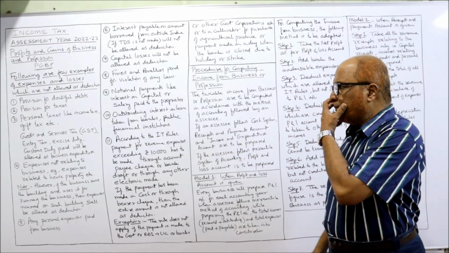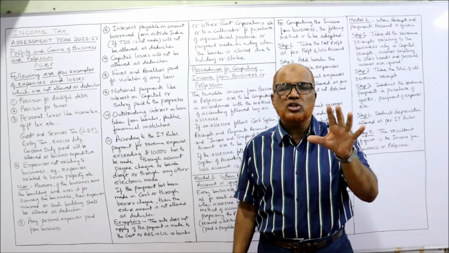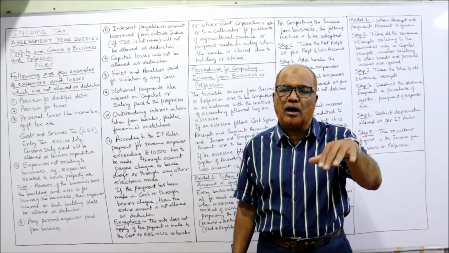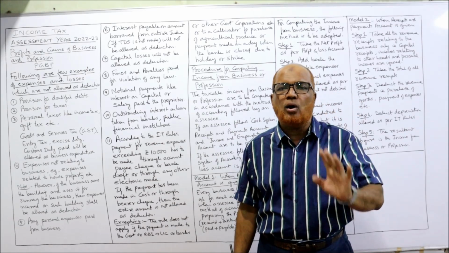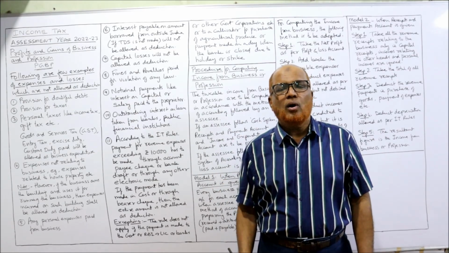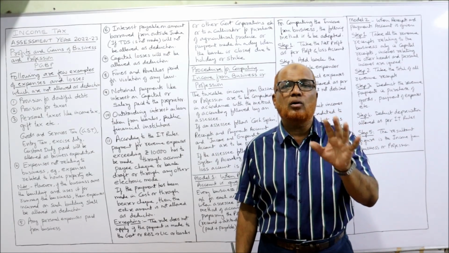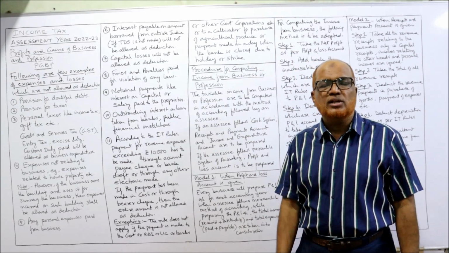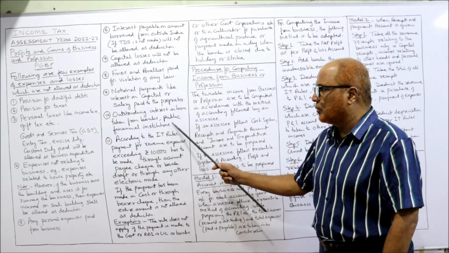Outstanding interest on loan taken from banks, public financial institutions. Regarding interest payment, the provision of Income Tax Act is that whether interest is paid or outstanding, both are allowed. But if the loan is taken from banks or other financial institutions, then interest paid will be allowed, outstanding interest will not be allowed. So from banks or financial institutions, only if interest is paid will it be allowed. Outstanding will not be allowed.